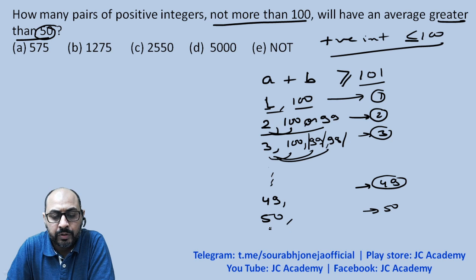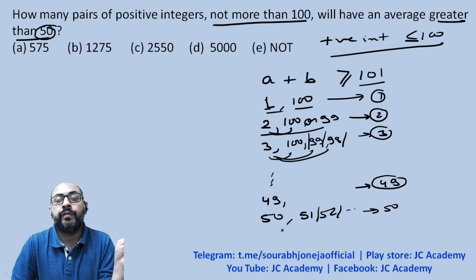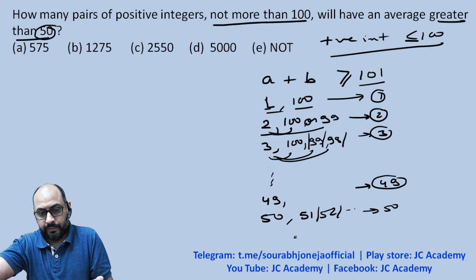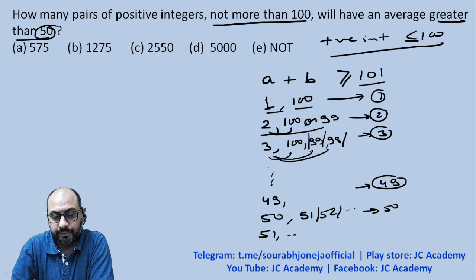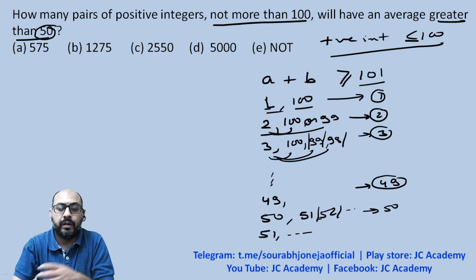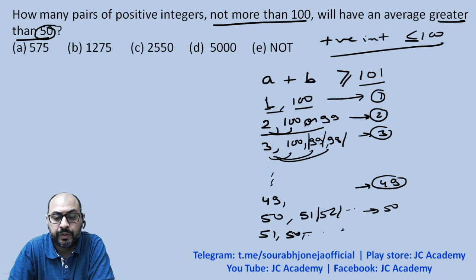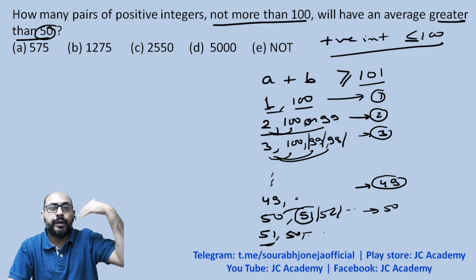Why 50 options? Because for a sum equal to or more than 101, the other number has to be either 51 or 52 or 53 up to 100. Any number can be combined with 50. So if A, the first number, is 50, the second number would be 51 or more. If a number A is, say, 51, then we'll be having 50 or more again. So we can start with 50, and that way we can go up to 100. But 51 is already taken over here and 50 is already taken over here, so we will not be repetitively adding these.